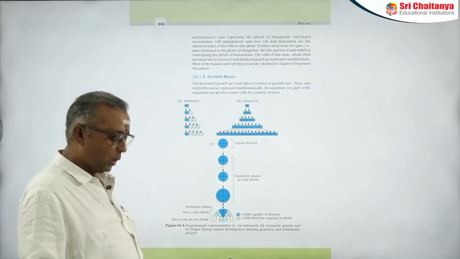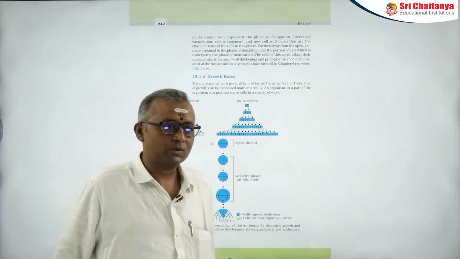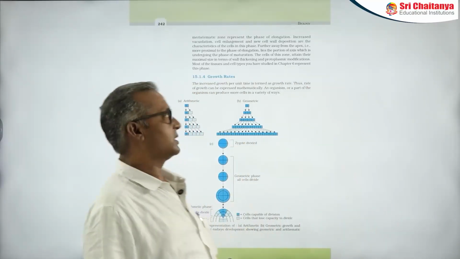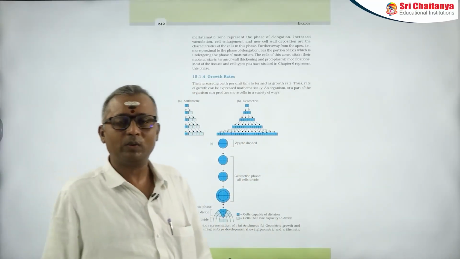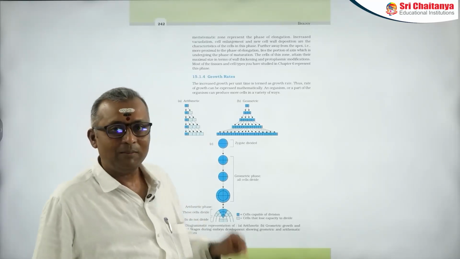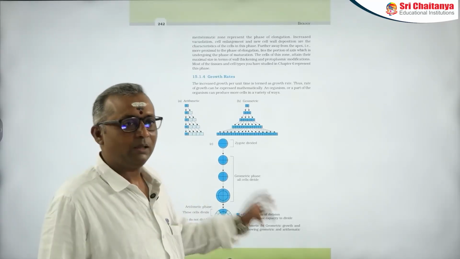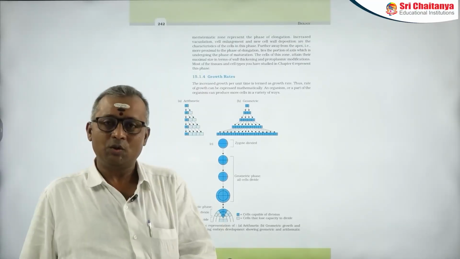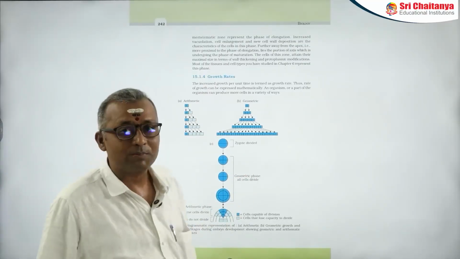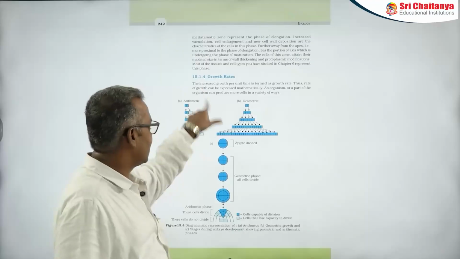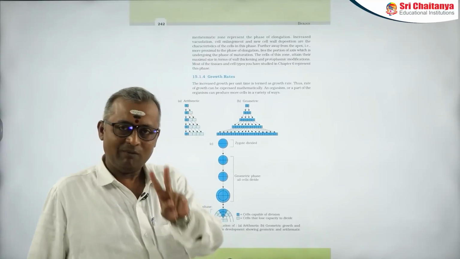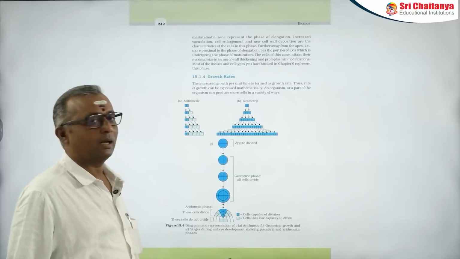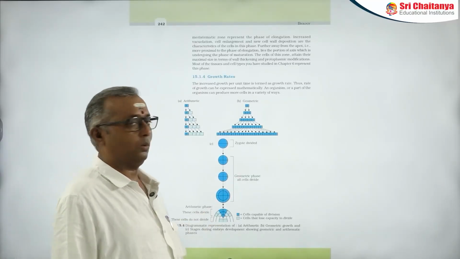In the same way, growth rates. When it comes to the growth rates, growth per unit time itself is called as growth rate. As we are taking time as a basis to explain the growth here, we can use mathematical expressions to understand this particular aspect. And we have two important growth rates here. One is arithmetic growth and geometric growth.